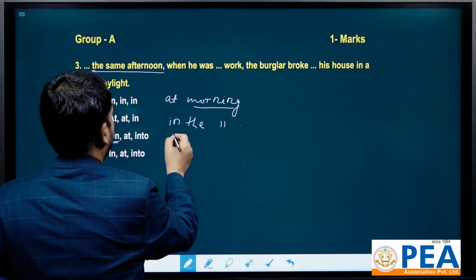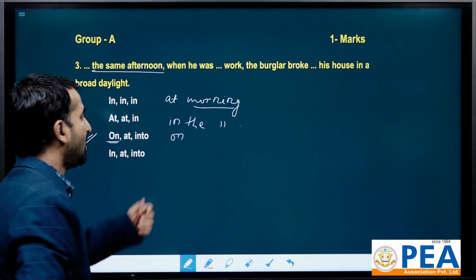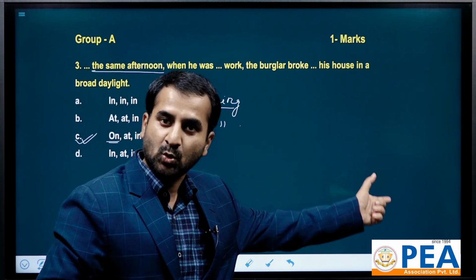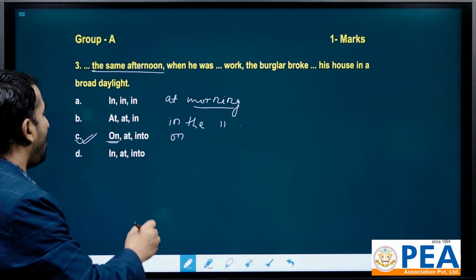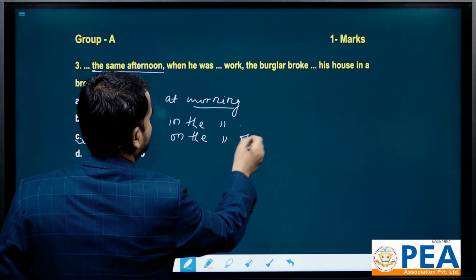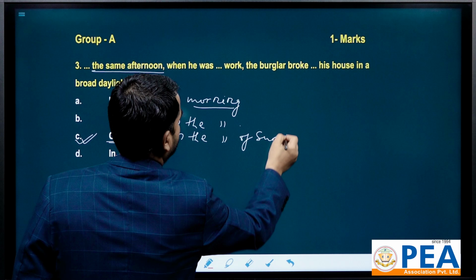Now when can we use "on"? When we talk about the morning of a specific day or of a particular day, like on the morning of Sunday, on the morning of Sunday.